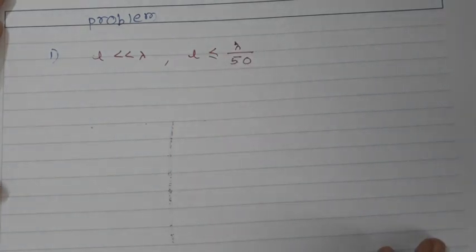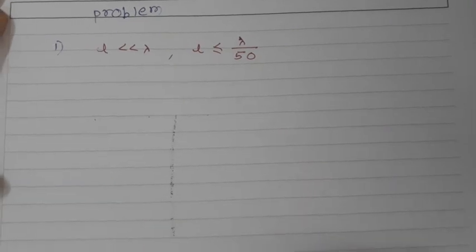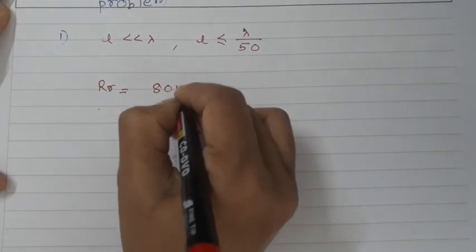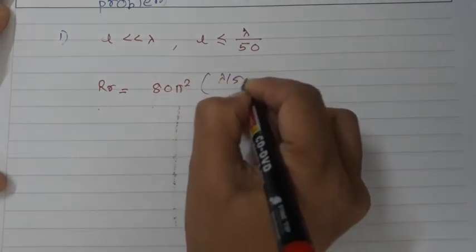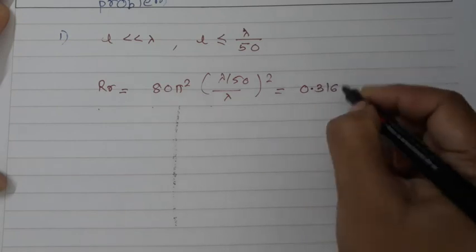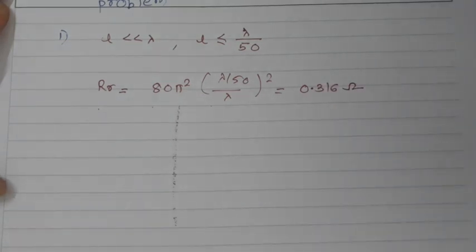Let us calculate the radiation resistance for this antenna. RR is 80π² (λ/50 / λ)², which is nothing but 0.316 ohms. This is the radiation resistance for the infinitesimal dipole.